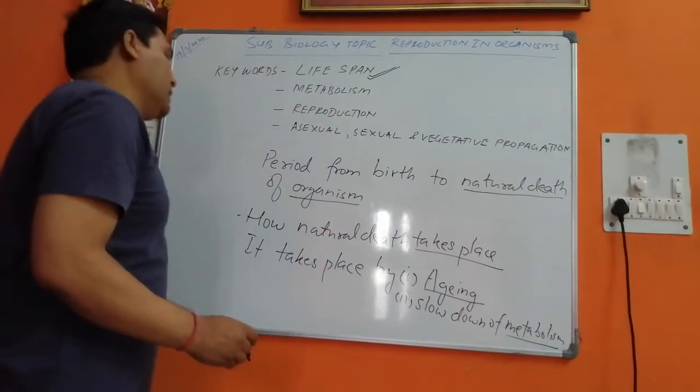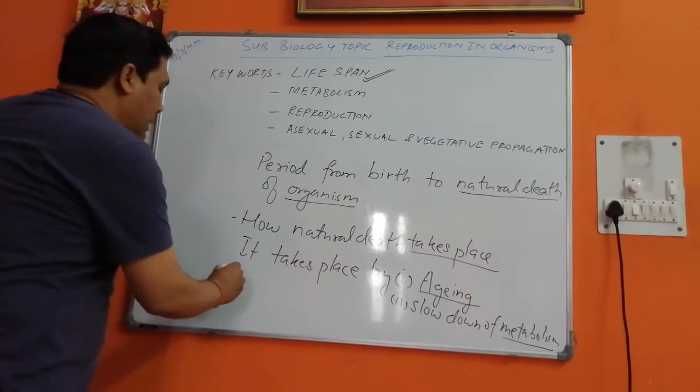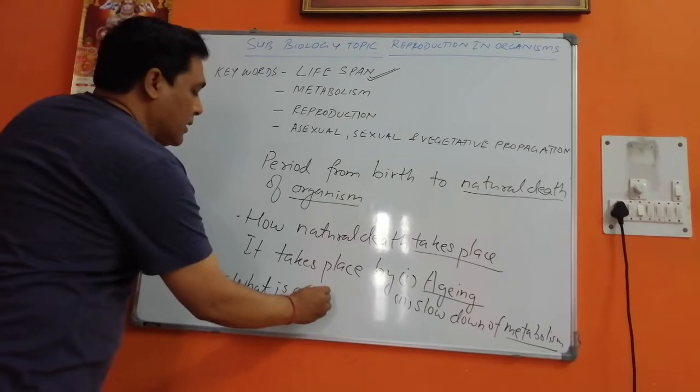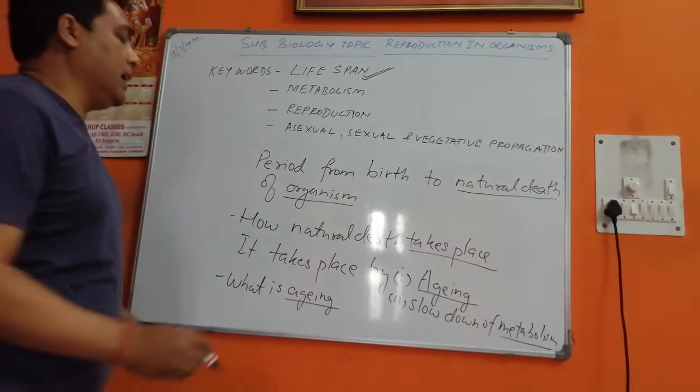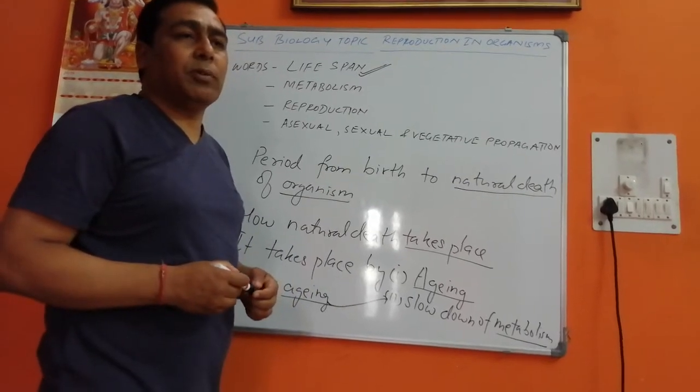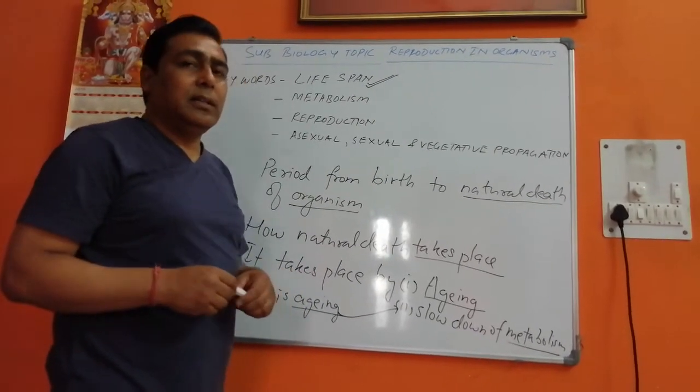What is aging? Aging again is related to the slowing down of the metabolism and the physiological processes taking place in our body.